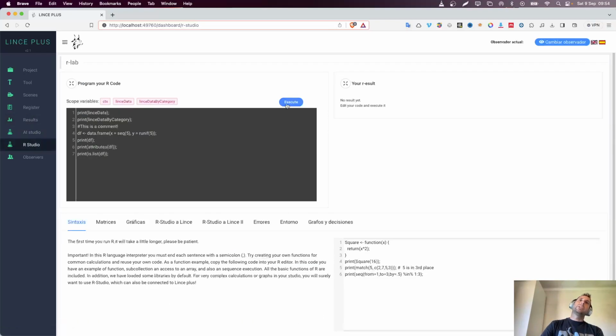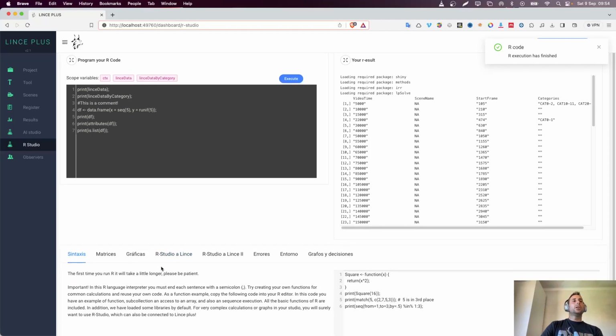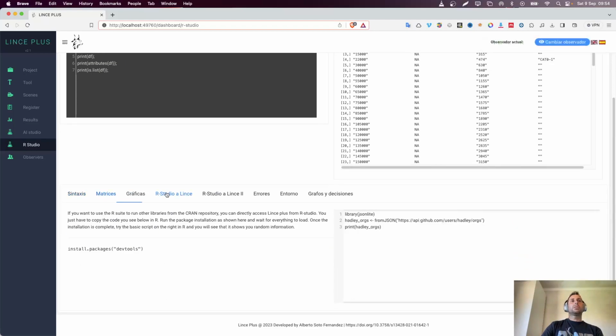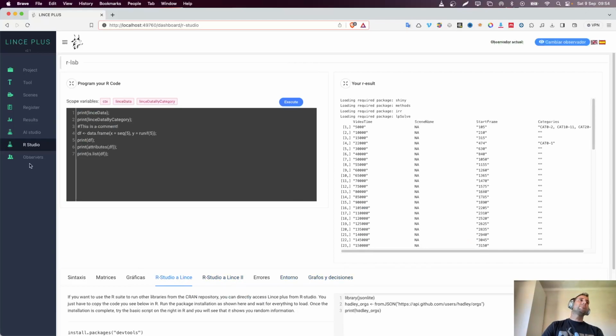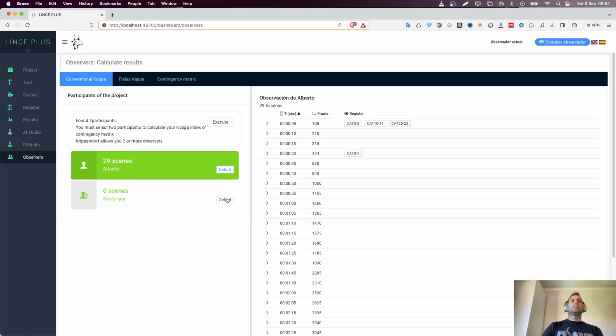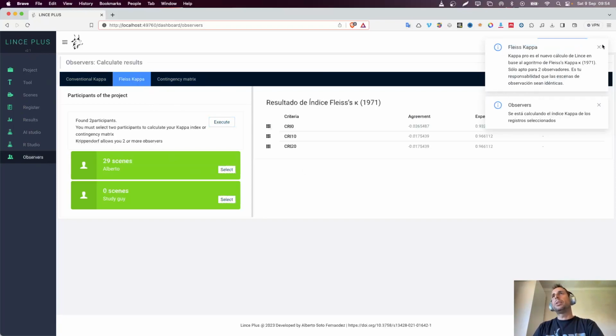So as you know, you have the R language here included with executions, and you have some instructions with things that are going to be in multi-language soon. When we release 2.1, because this is just a preview of it, and also on the servers you can just make any analysis with Fleiss, Kappa, Krippendorff, and everything that you want.